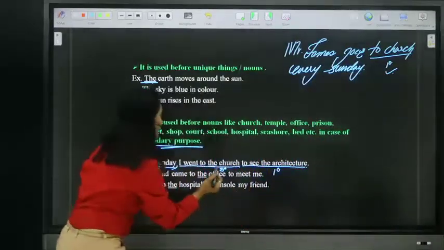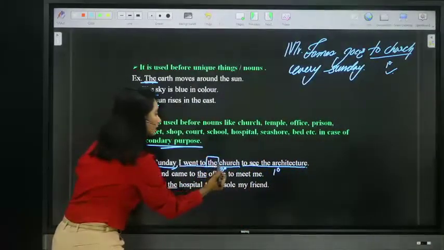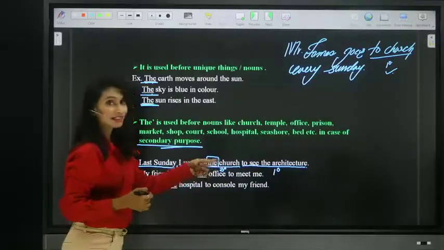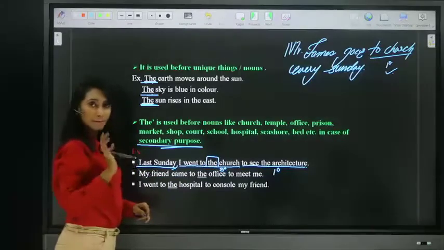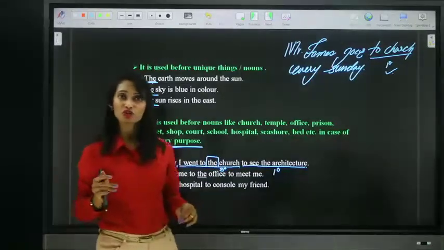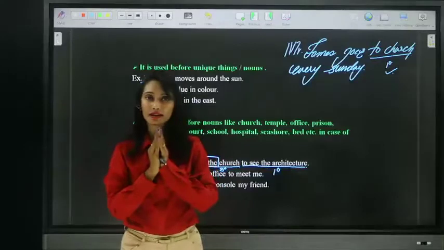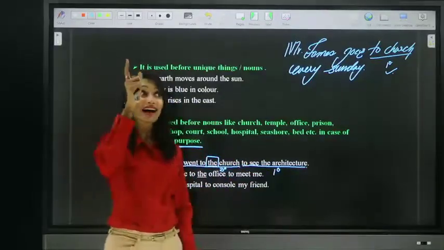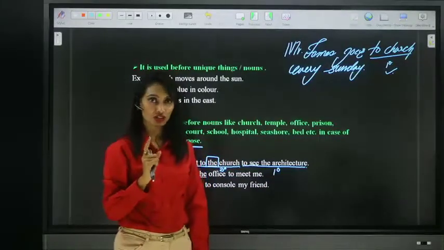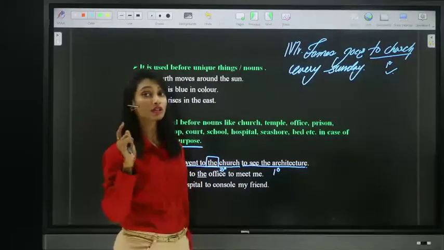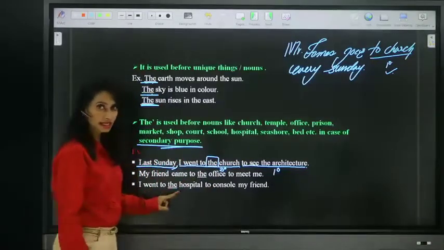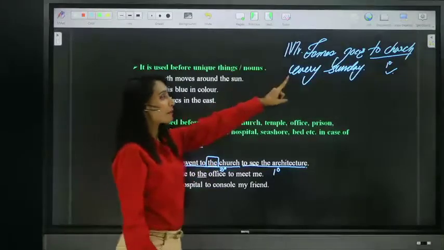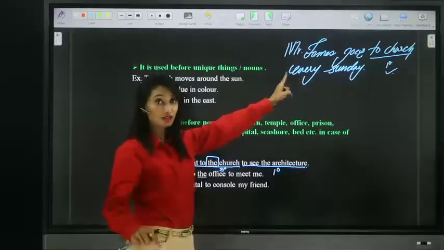But if you observe here, we place definite article the here, the church, because here it is used in secondary purpose. My visiting the church is not to visit the church for praying. My purpose of visiting the church is to see the architecture of the church. So did you understand that? So when we use it in secondary purpose only, we use definite article the. If we use it in primary purpose, we should never use article.